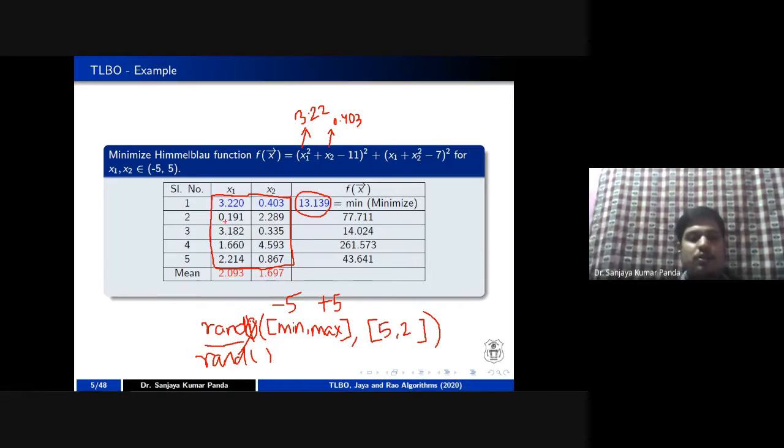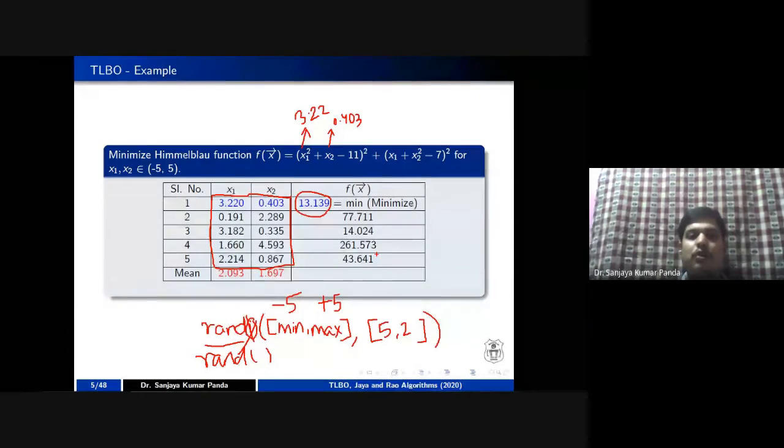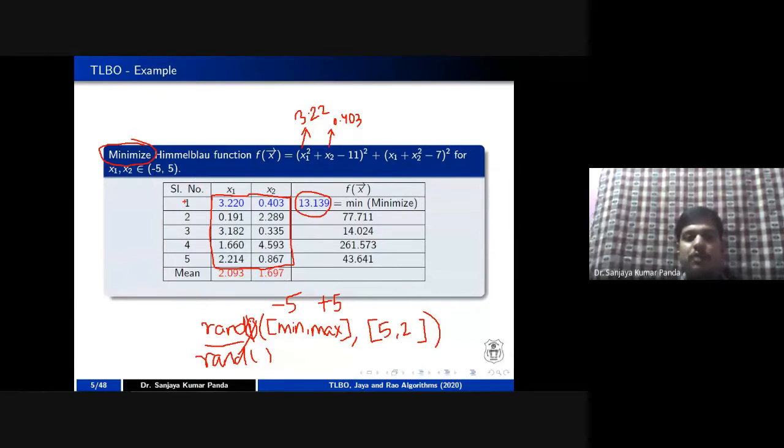Okay, so if I put the x1 value as 0.191 and the x2 value as 2.289 in this equation, you will get the fitness value 77.711. Similarly, you can put the values of population 3, population 4, and population 5 into the function to get their fitness values. Once you have calculated the fitness value of all 5 populations, as the objective is to minimize, you can say this particular population is a good population in comparison to populations 2, 3, 4, and 5, right?